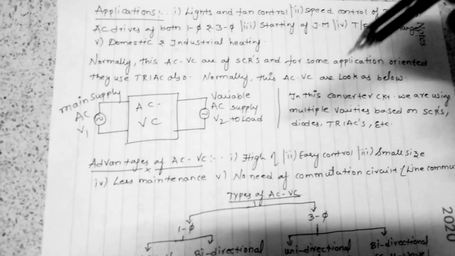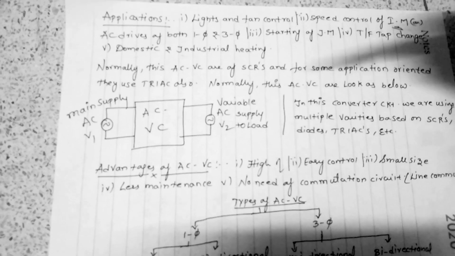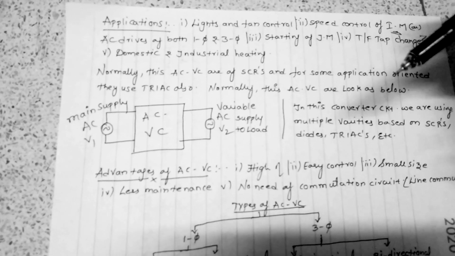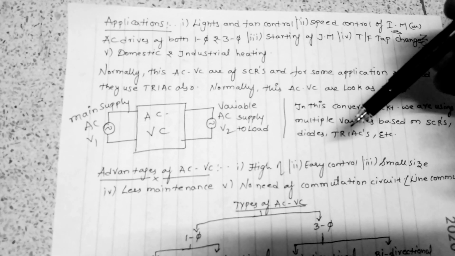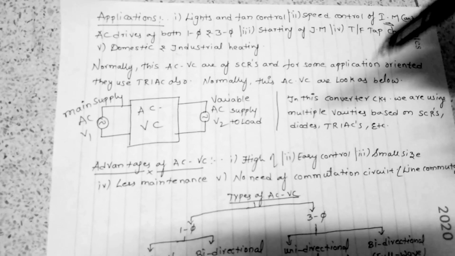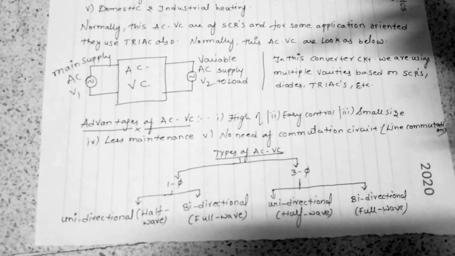In some of the AC voltage controllers, they are using SCRs, and some are using anti-parallel SCRs. And in place of the anti-parallel SCRs, in most cases we use triacs only. So based upon those differences only, we have different types of circuits or modifications. And also, what are the advantages of the AC voltage controllers?